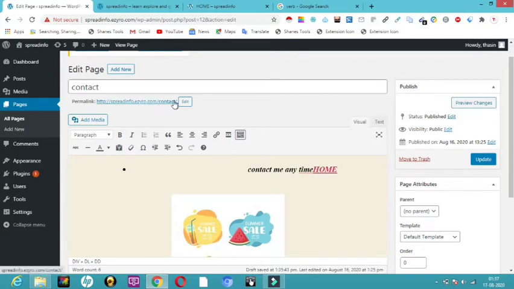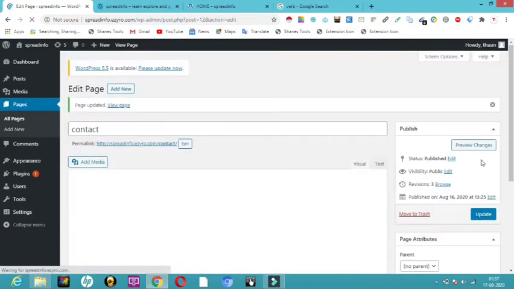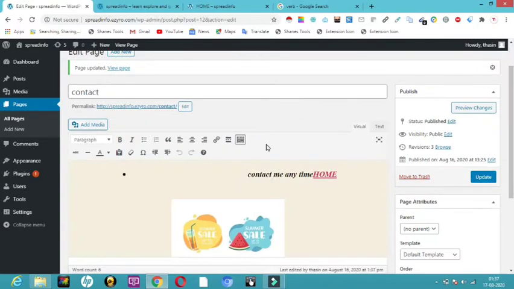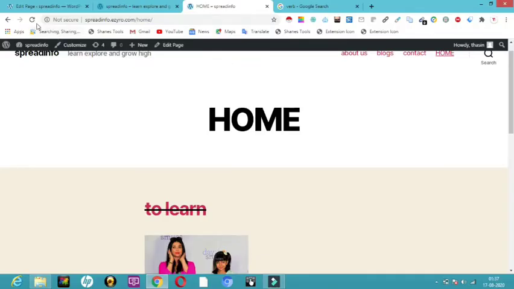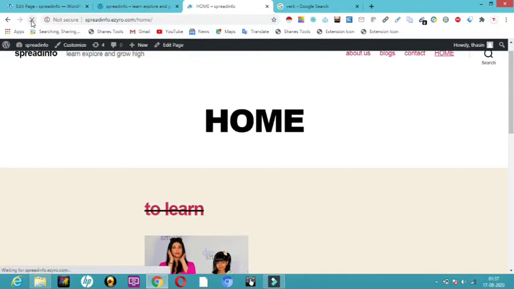Even if you want to edit your permalink, what is a permalink? As I told you, it is going to use our post name. Here you can see it has shown contact, because I'm talking about contact. So let it be, I'm going to click on update here. Now we have edited something in our home page and our contact page. Let me show you how our website looks now. Now I'm just going to click on the refresh button.